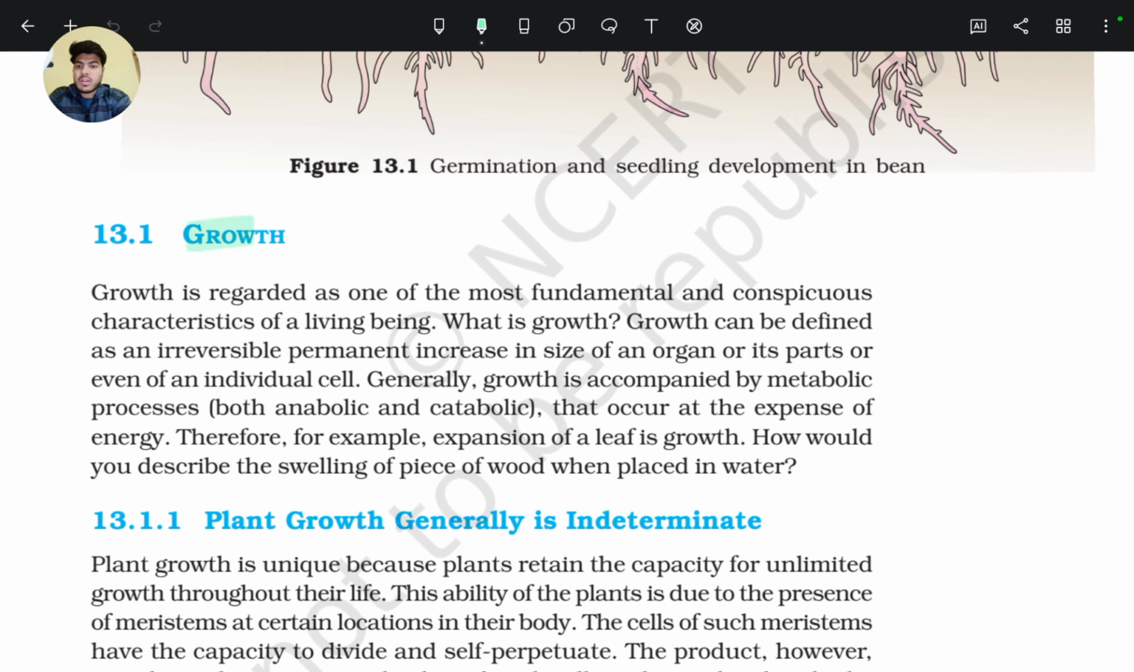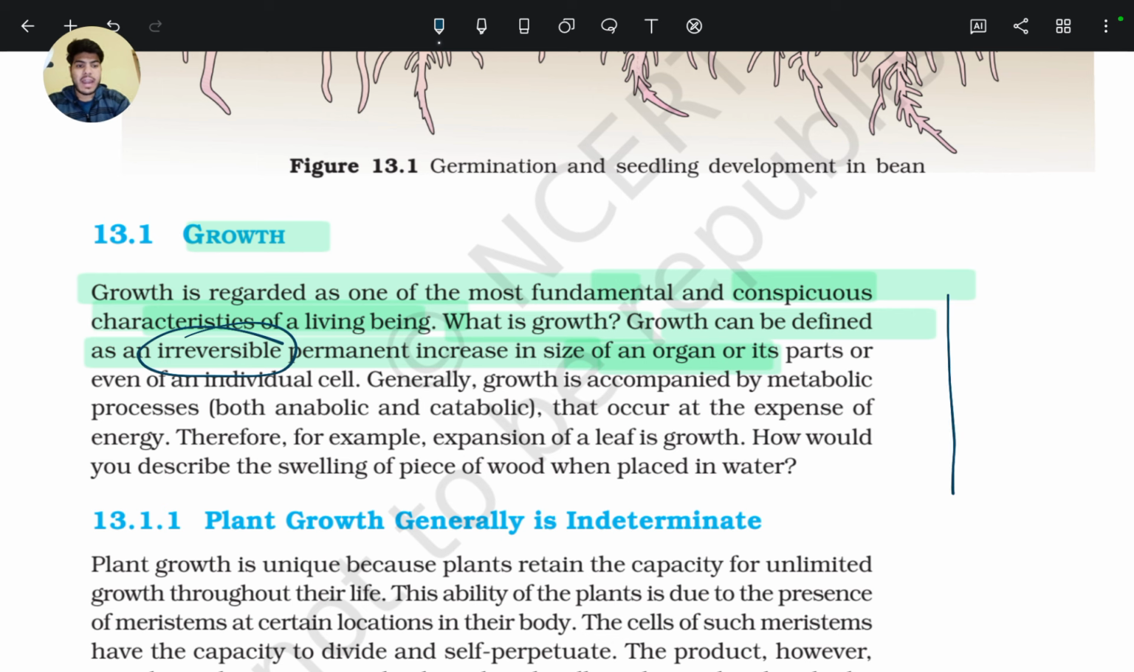Now let's start with growth. Growth is regarded as one of the most fundamental and conspicuous characteristics of living beings. What is growth? Growth can be defined as an irreversible, permanent increase in size of an organ. So, growth is an irreversible process. It is not reversed with time.